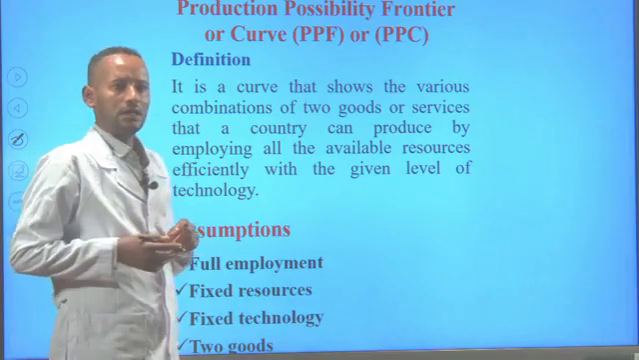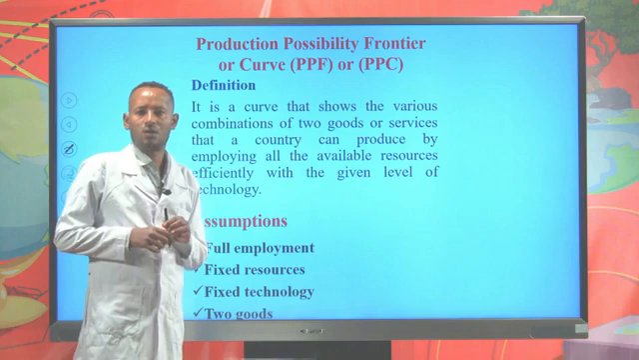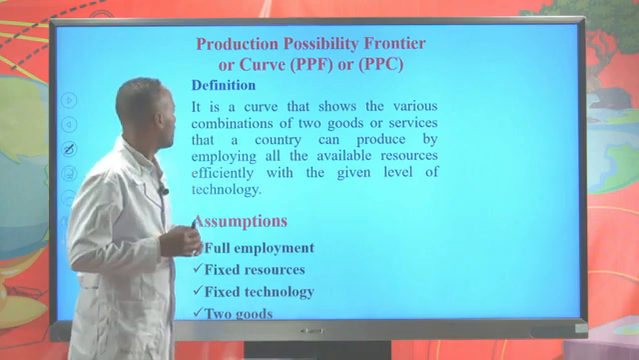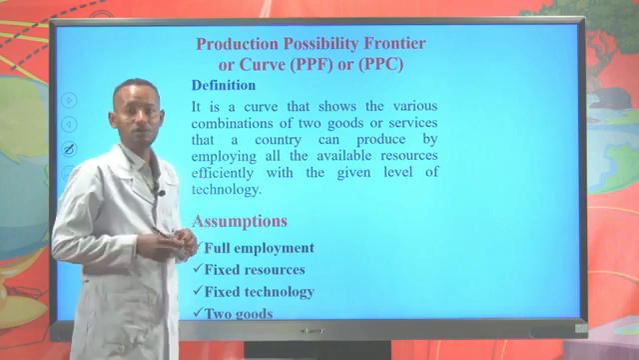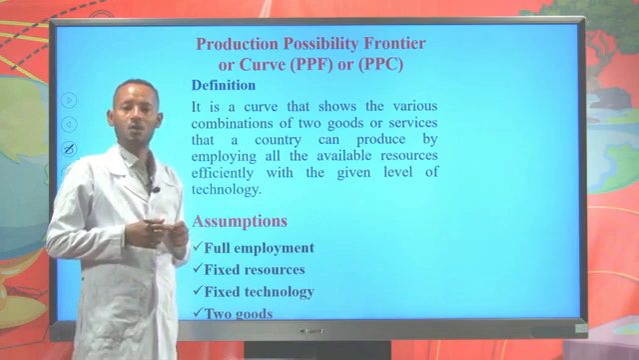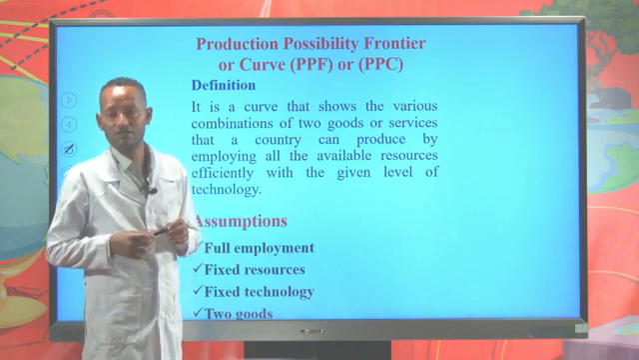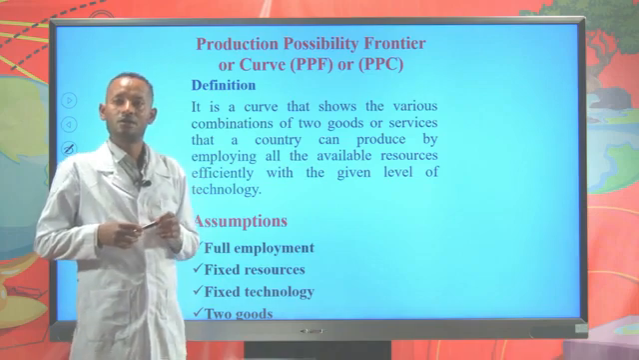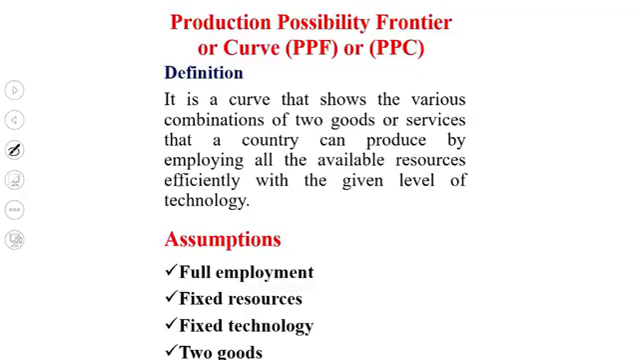Now, let's see another important basic concept of economics called the production possibility frontier or curve. The production possibility frontier or curve is a curve that shows the various combinations of two commodities that a country can produce by employing the available resources for the production of the two commodities.